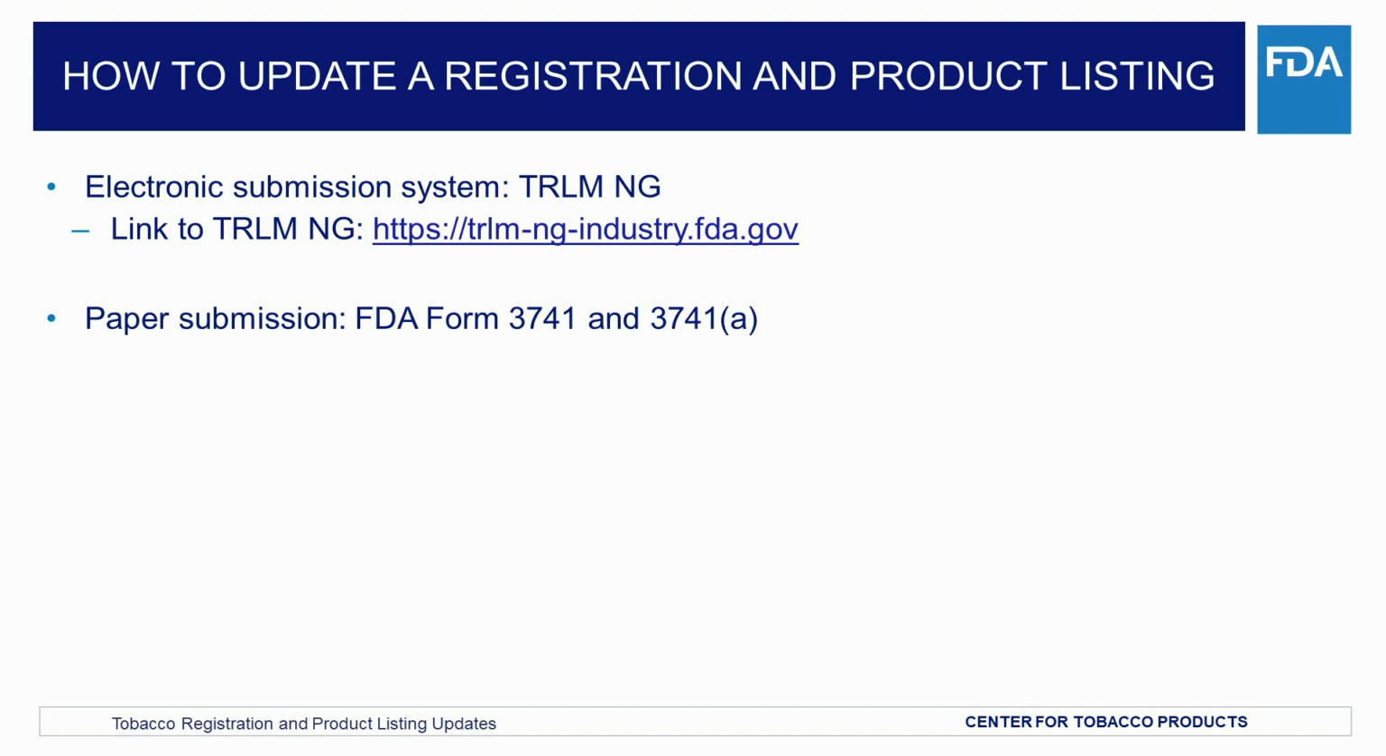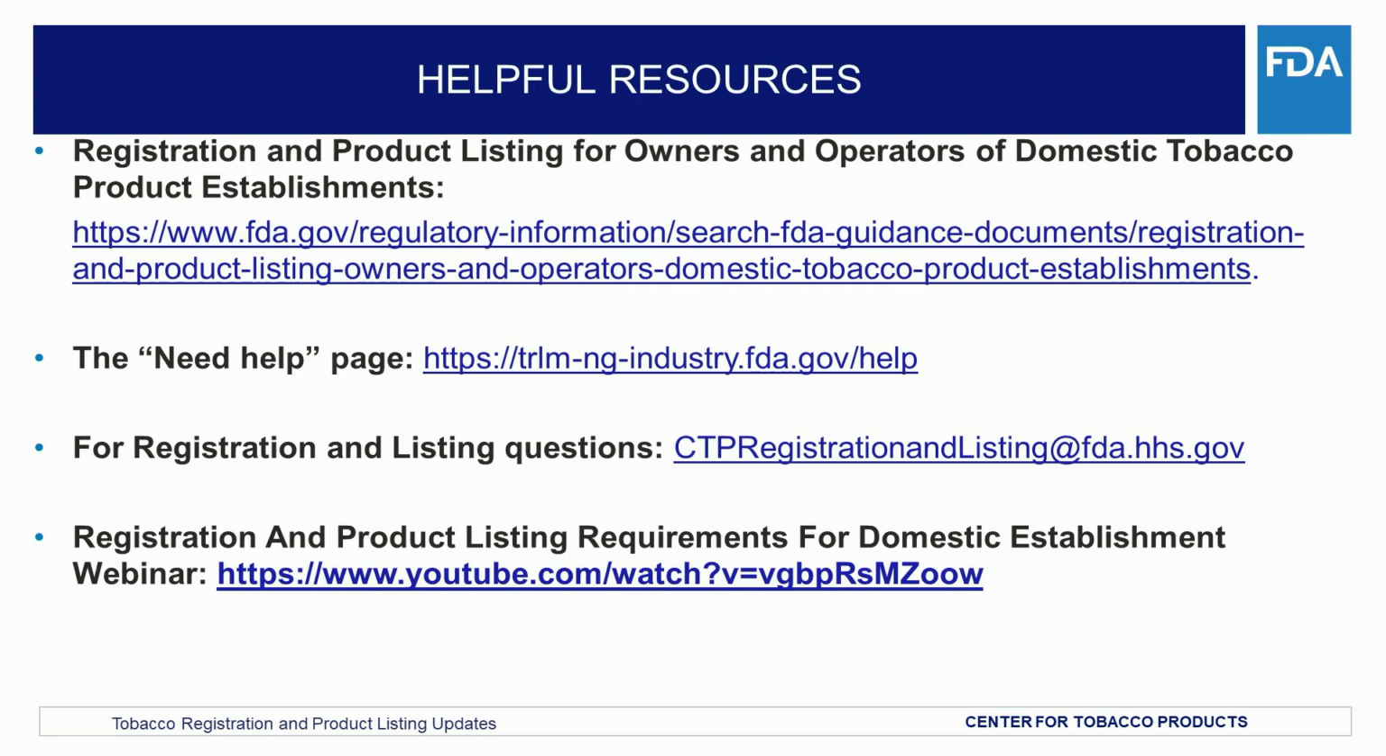Please note that you don't have to wait until June or December of each year to update registration or product listings. You can do so at any time once your business operation changes. The main goal of this webinar is to remind and encourage industry to comply with registration and product listing requirements: who must register their establishments, when and how to update an establishment's registration and product list in TRLM-NG, and types of updates to include in biannual updates under 905(i).